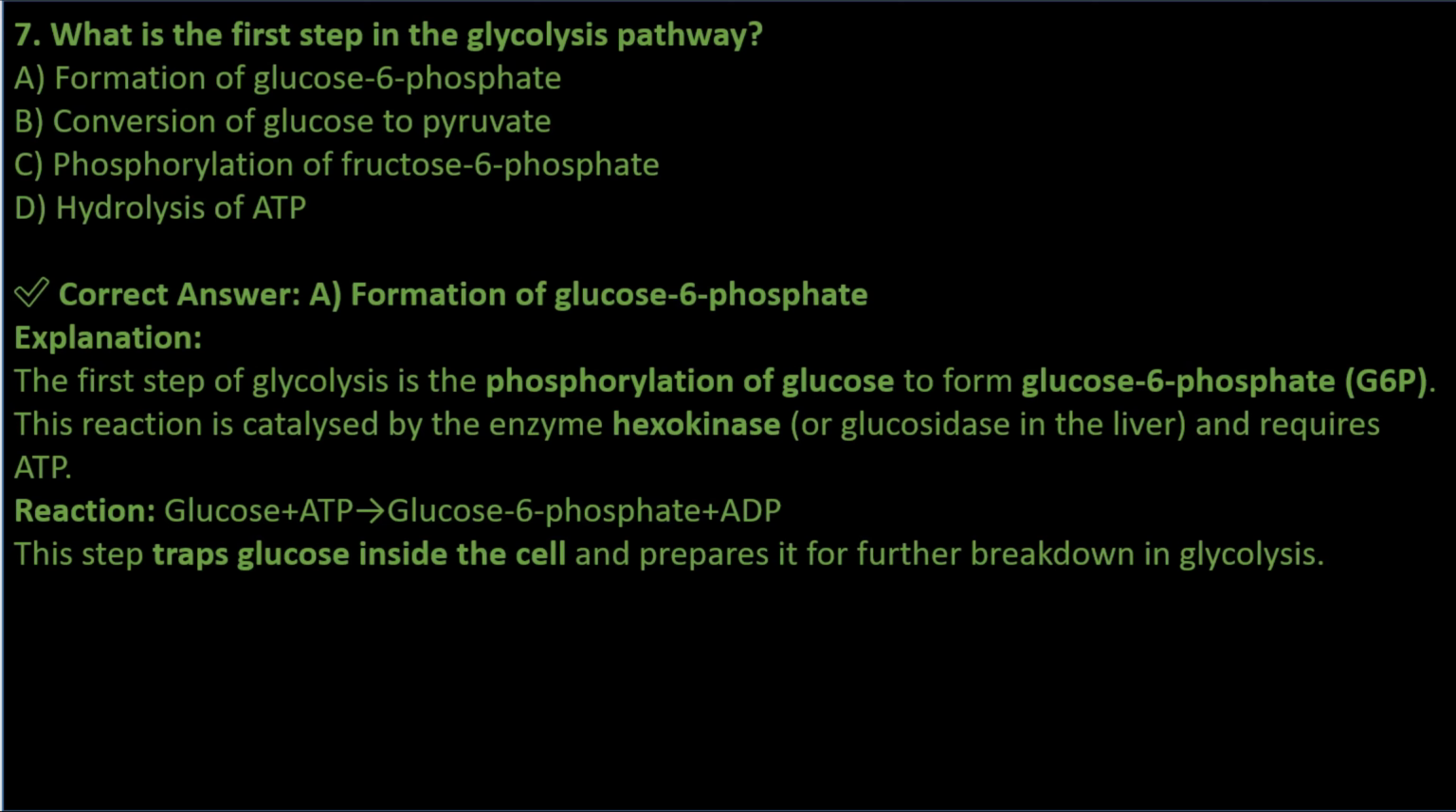A. Formation of glucose 6-phosphate. B. Conversion of glucose to pyruvate. C. Phosphorylation of fructose 6-phosphate. D. Hydrolysis of ADP. Correct answer is A. This reaction is catalyzed by the enzyme hexokinase, or glucokinase in the liver, and requires ATP. Reaction: glucose plus ATP gives glucose 6-phosphate plus ADP. This step traps glucose inside the cell and prepares it for further breakdown in glycolysis.